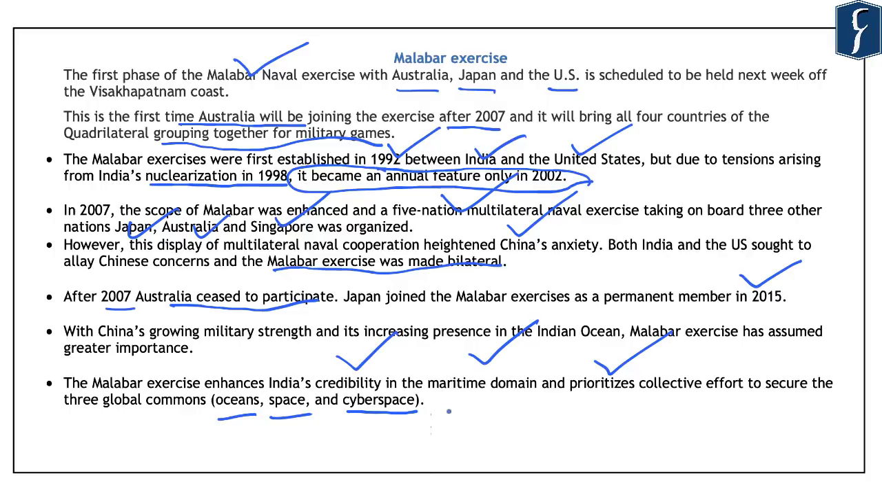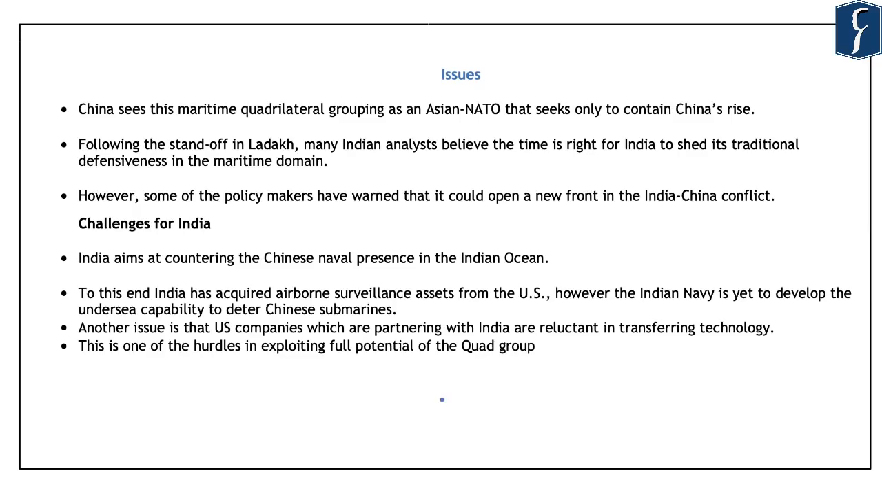So the joining of Australia becomes important because these are the countries which are also the members of the Quadrilateral Security Dialogue, which is aimed at countering the increasing presence of China in the Indo-Pacific region. Now, with the coming together of these four countries who are also part of the quadrilateral grouping, China sees this maritime exercise as an Asian version of NATO, and this seeks only to contain Chinese rise. So this is one of the concerns of China with all these four countries coming together.